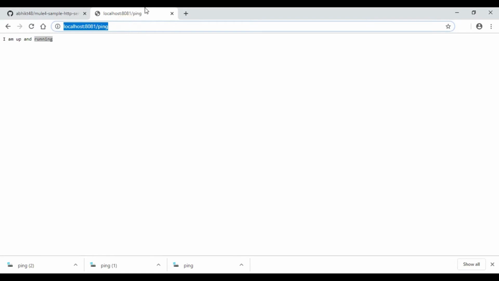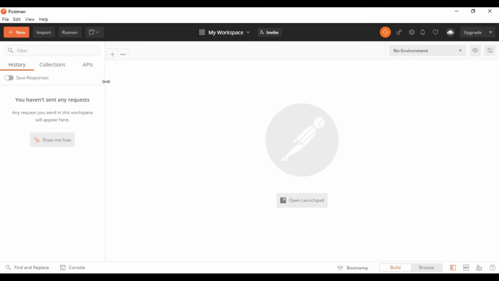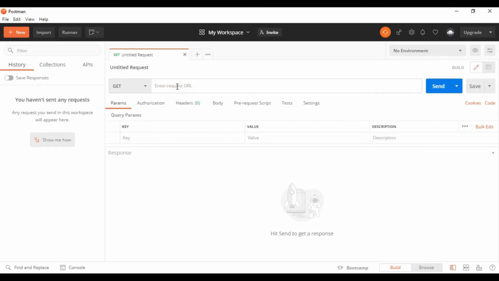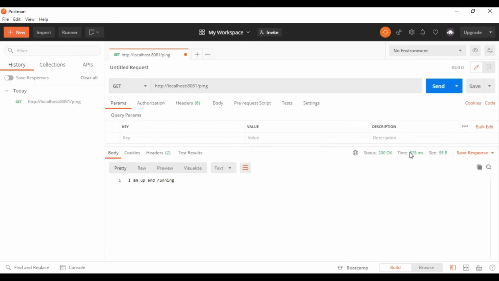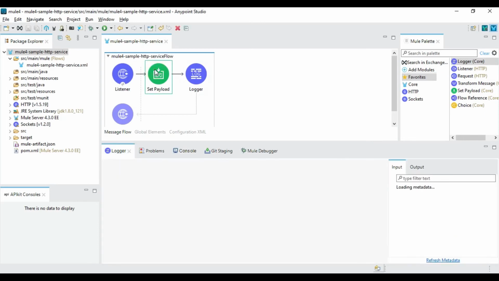We can use this service with Postman as well. Now we are not dealing with any user input, but we can deal with user input and define actions accordingly. So let's go ahead and deal with query parameters. Let's use the function now.